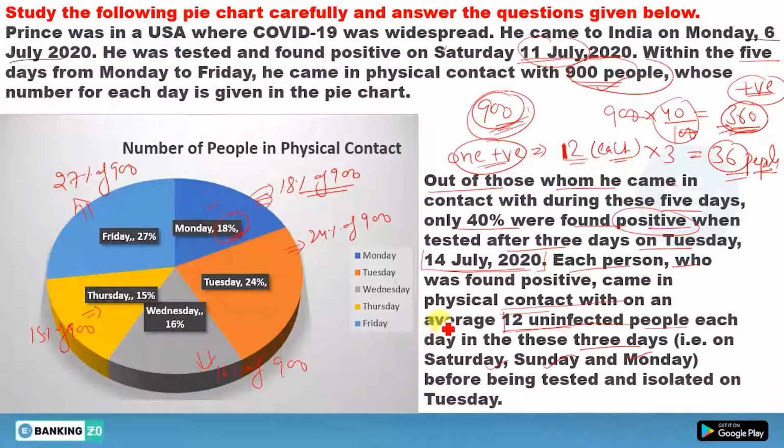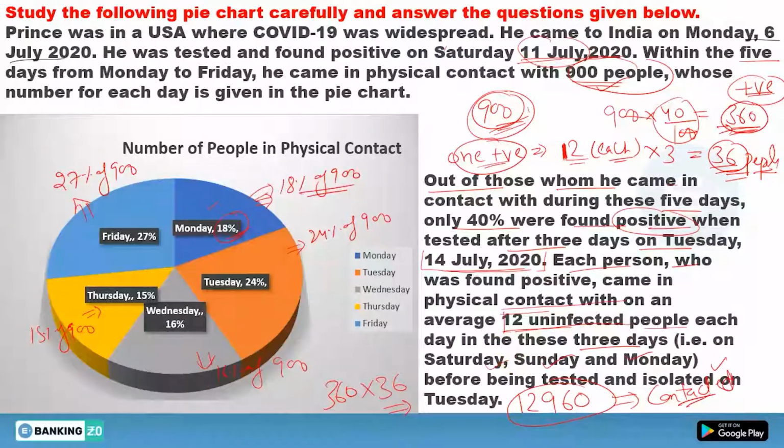Now if I ask you how many people these 360 positive people contacted, you will say, sir, there are 360 positive people and one positive person contacted 36 people. So you will get 360 times 36, which is 12,960. So 12,960 people are there whom they contacted. I hope this concept is clear.